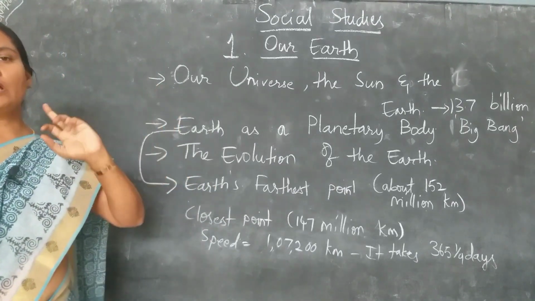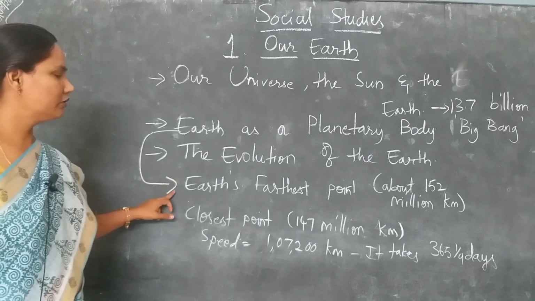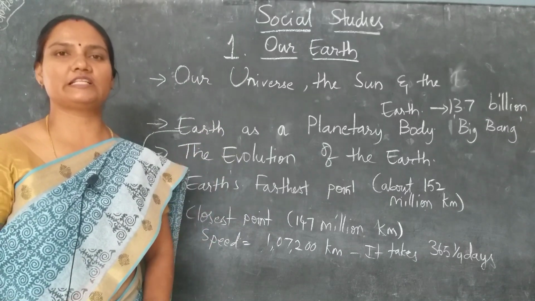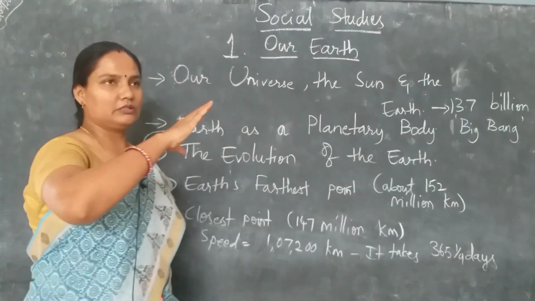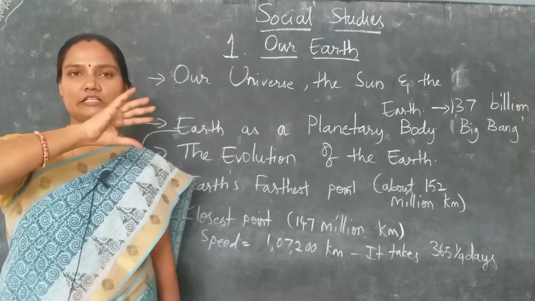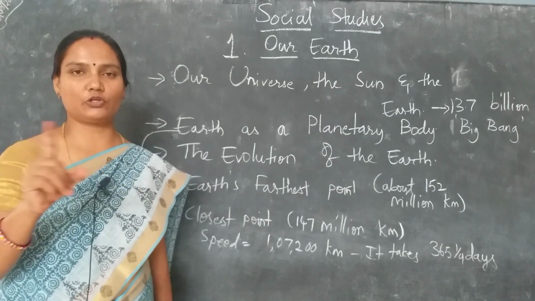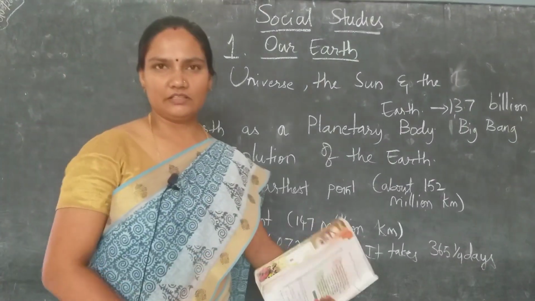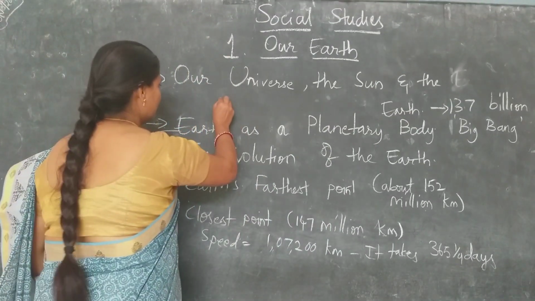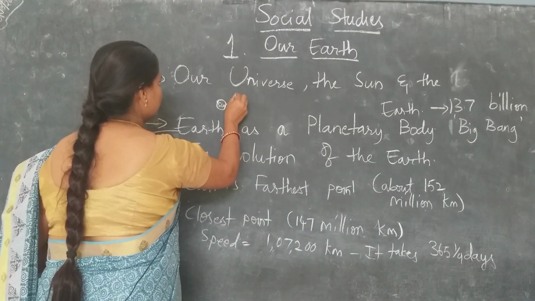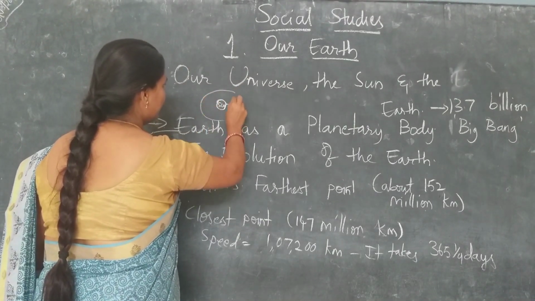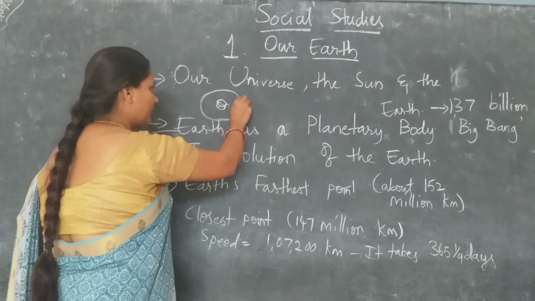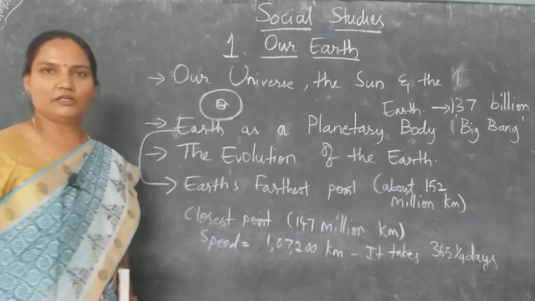So while revolving around the sun, Earth moves in an orbit, in a fixed path. We call it an orbit. The shape of the orbit is slightly circular, children. It's a circular path. When the planet Earth is revolving around the sun, now this is the sun, children, and the Earth is revolving around the sun in a circular path. It's not an exact oval shape, it's a circular direction.